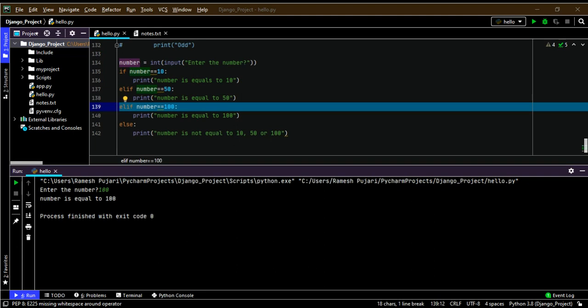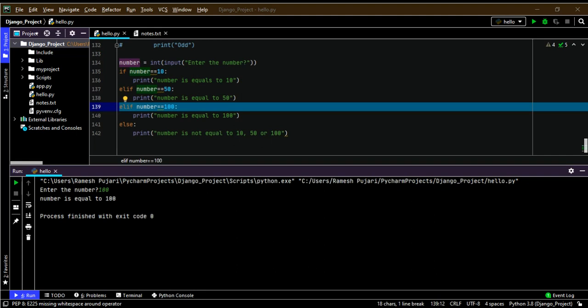Next is the while loop. The while loop is usually used where we do not know the number of iterations in advance. When you know the number of iterations, we use the for loop. If we don't know the number of iterations, then we go for the while loop. A block of statements will be executed in the while loop until the condition specified in the while loop is no longer satisfied.